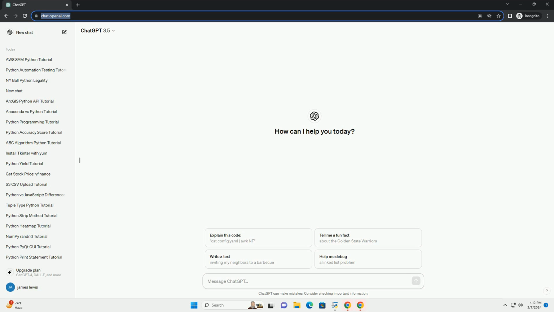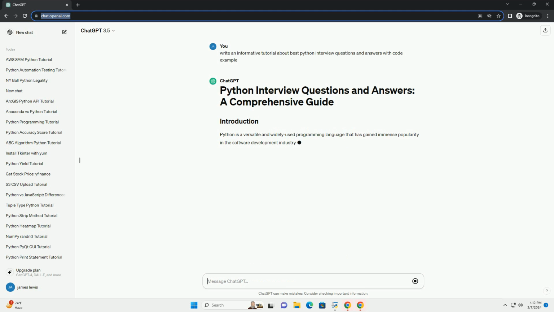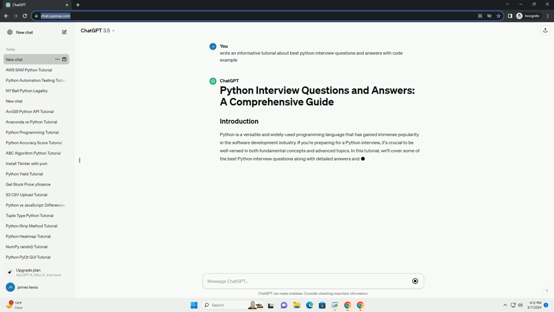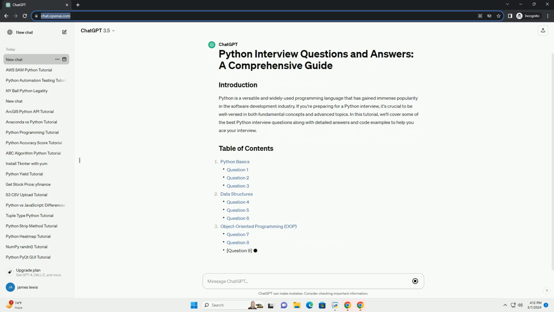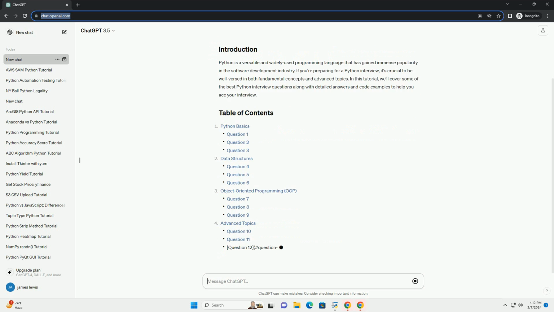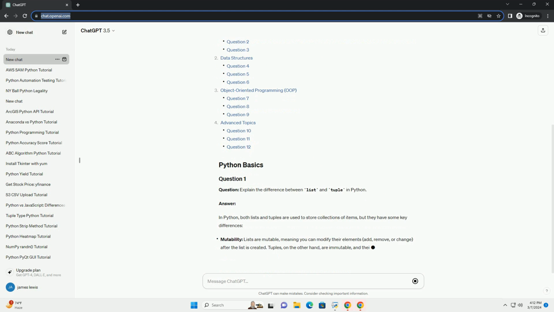Python is a versatile and widely used programming language that has gained immense popularity in the software development industry. If you're preparing for a Python interview, it's crucial to be well versed in both fundamental concepts and advanced topics. In this tutorial, we'll cover some of the best Python interview questions along with detailed answers and code examples to help you ace your interview.